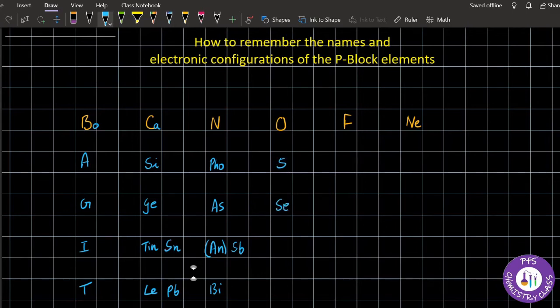Osetepo: oxygen, sulfur, selenium, tellurium and polonium. Then fluclobroidat: fluorine, chlorine, bromine, iodine and astatine. The last one we don't really study, so we can write it as broidat.